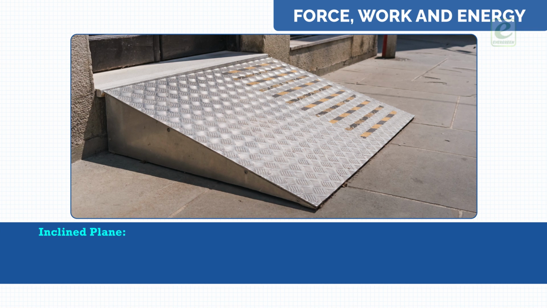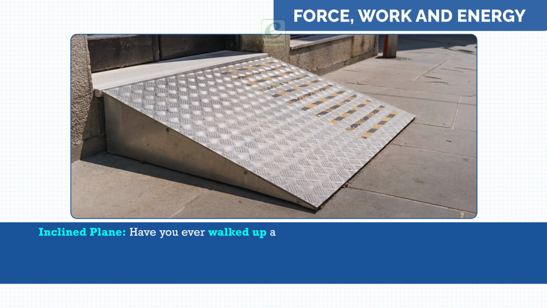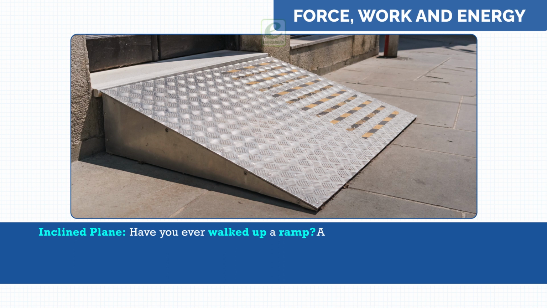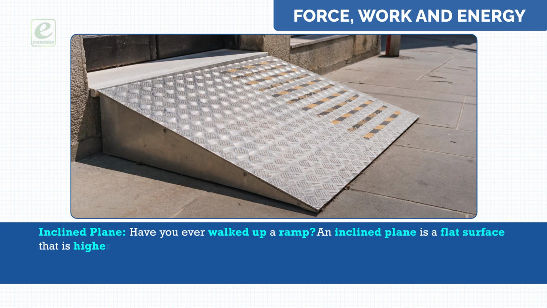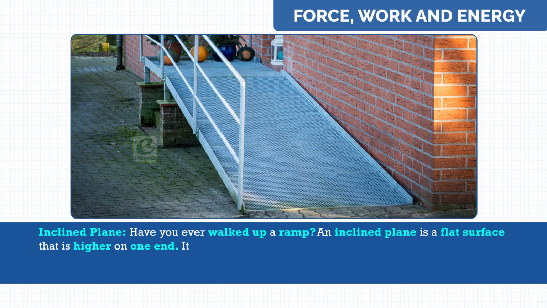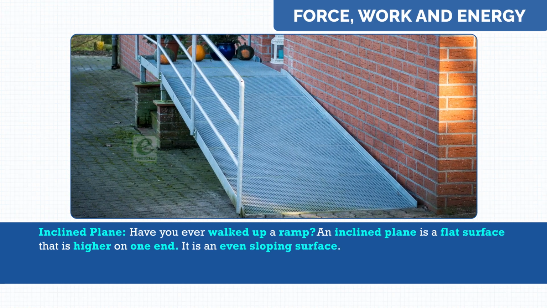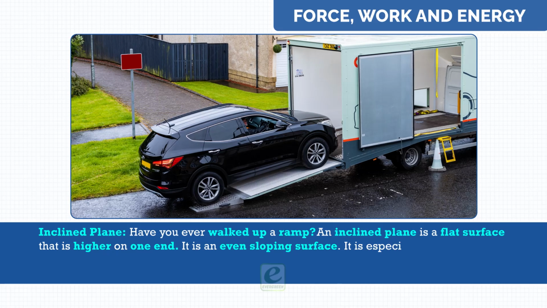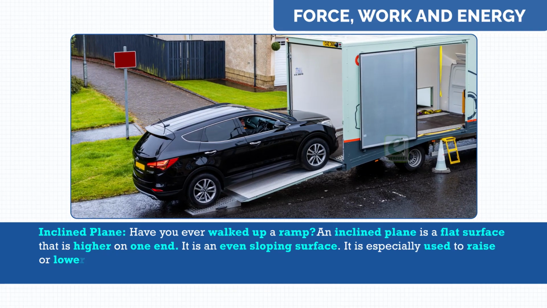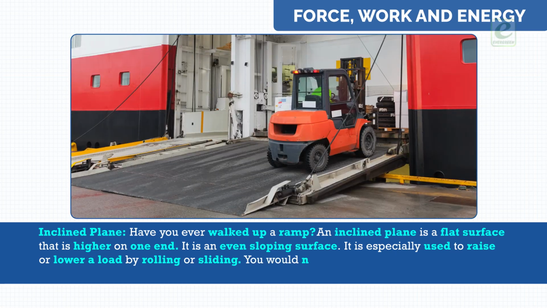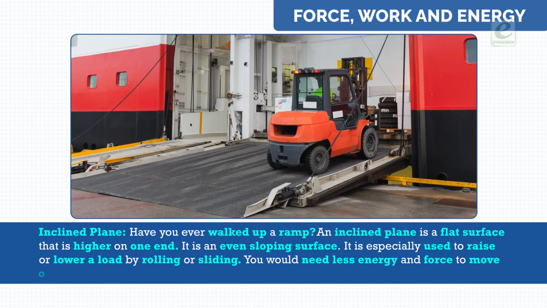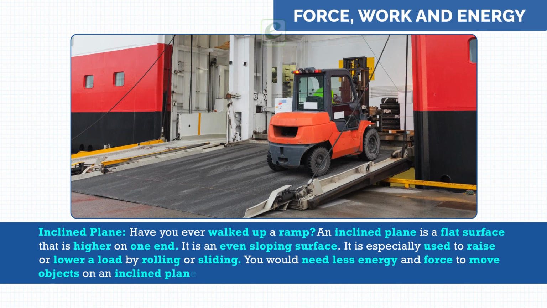Inclined plane. Have you ever walked up a ramp? An inclined plane is a flat surface that is higher on one end. It is an even sloping surface. It is especially used to raise or lower a load by rolling or sliding. You would need less energy and force to move objects on an inclined plane.